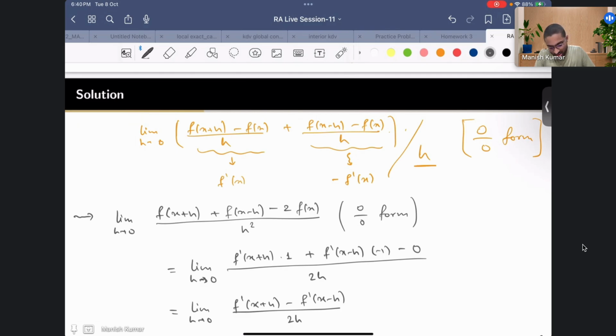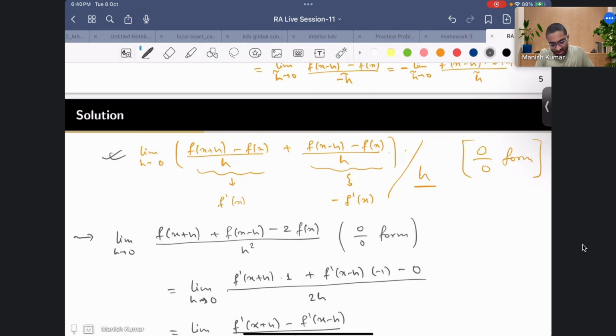So the limit h going to 0 of f of x plus h is nothing but f of x. Same with this one, so this is 2 f of x minus 2 f of x, which is 0. So directly you can see that this is a 0 by 0 form, and you don't have to go through this.